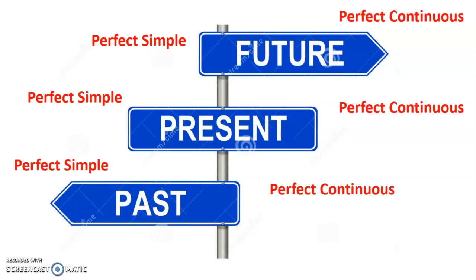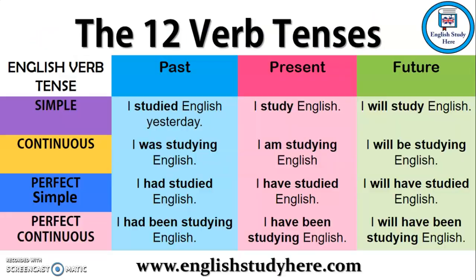Okay, we also have perfect tenses, which you probably don't know so well. So we have present perfect, past perfect, future perfect, and they can also be simple or continuous. We don't use these ones as much as the other ones. We use present perfect quite a lot, but not so much the other ones. Next slide. Okay, so in total there are 12 tenses. Here is the overview of that, and I'll go through this. Look at that for a few seconds, and then I will go through it more slowly.